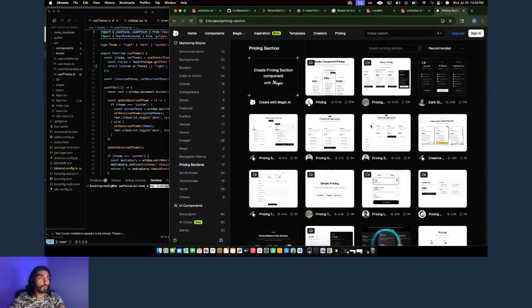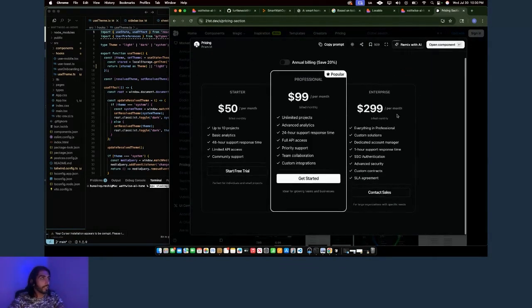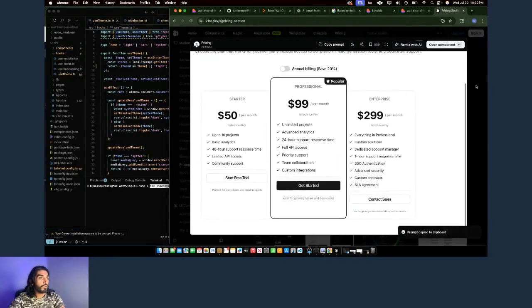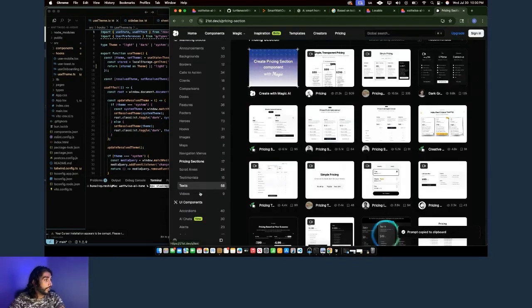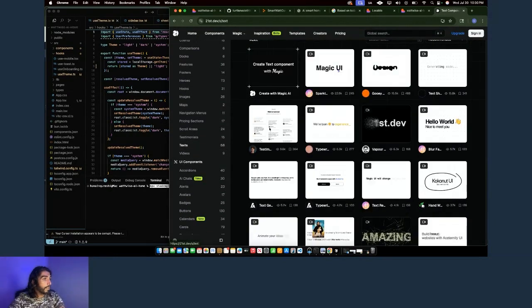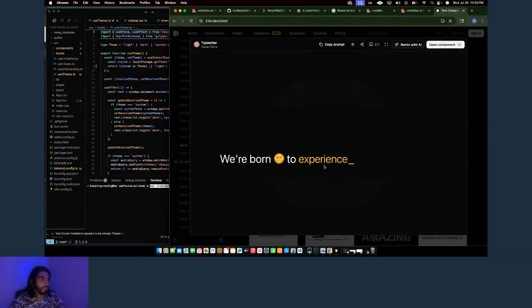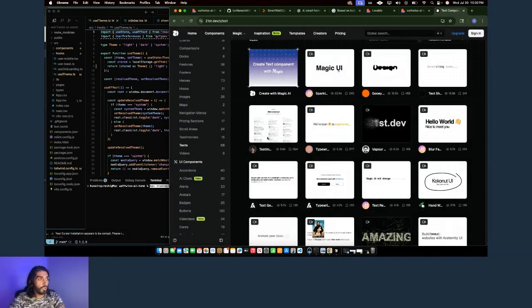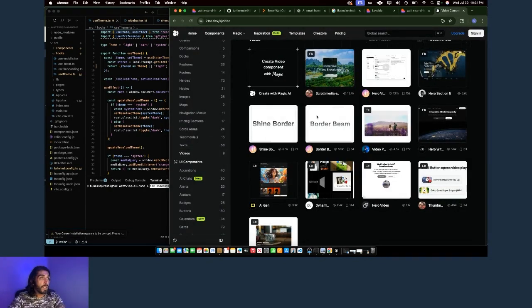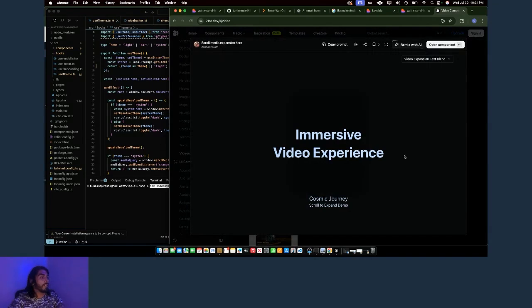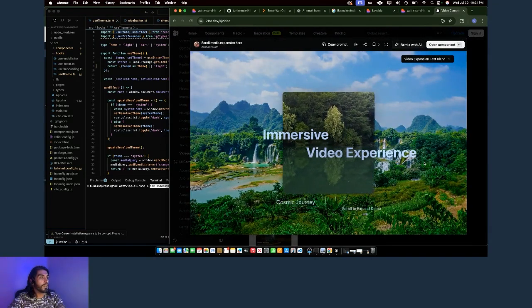But there's a variety of cool things on here, man, like pricing sections. All of this stuff is customizable. It's actually beautiful. Light and dark versions, different types of text animations. These are beautiful things that I can import into any website or mobile app, and it really just makes my experience much better as a developer. Like, look at this. This is amazing.